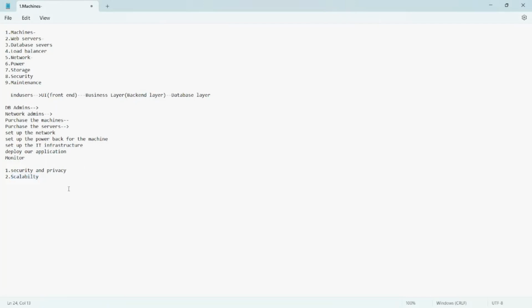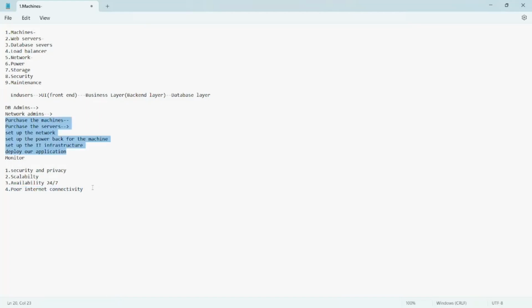And next, here we may face availability. 24 by 7 and 365 days, IT infrastructure should be up and running. Then only our application will work. So this is also one of the big challenges. And next, we have poor internet connectivity. We cannot say to the client that we are facing some network issues, so please try to access the Facebook application after 2 hours. Will the client accept this kind of request? No. The client will expect the Facebook application to run 24 by 7 and 365 days.